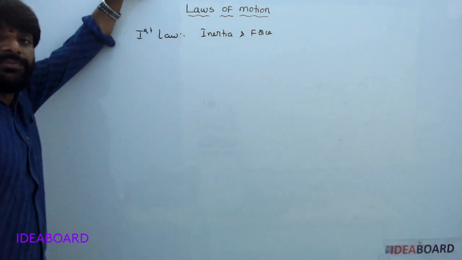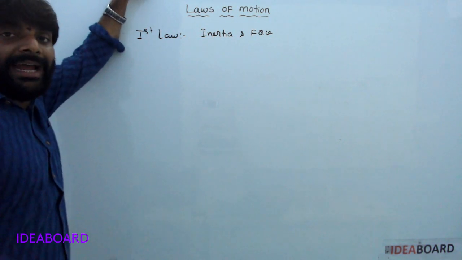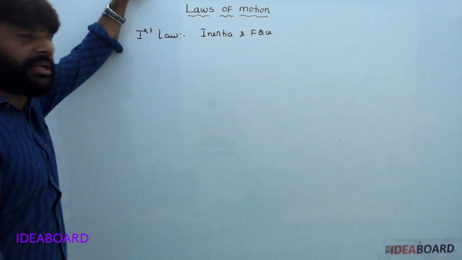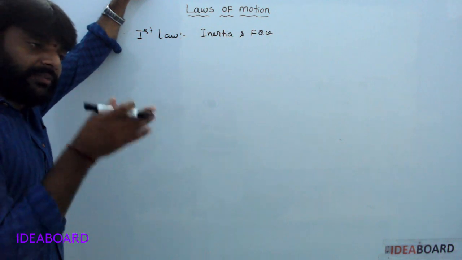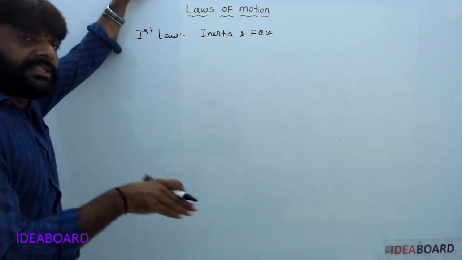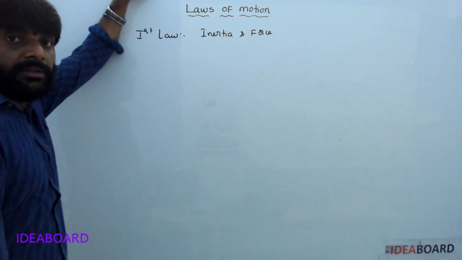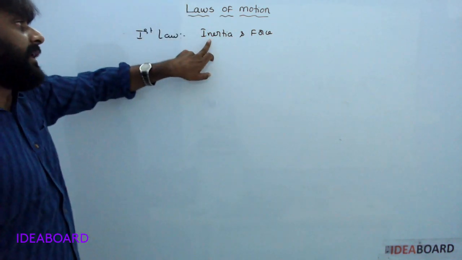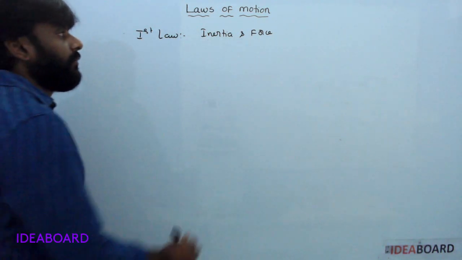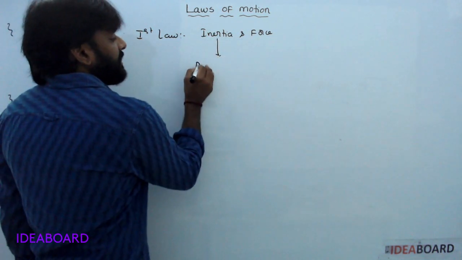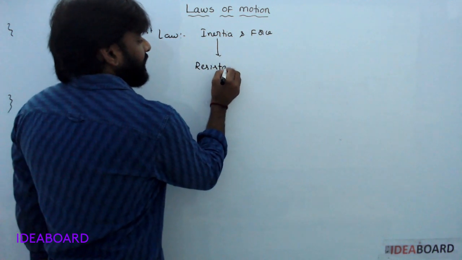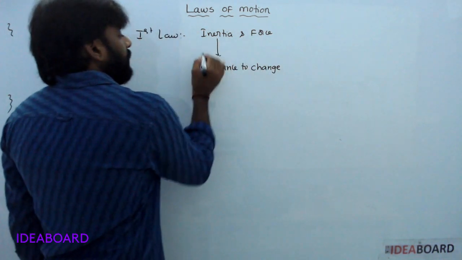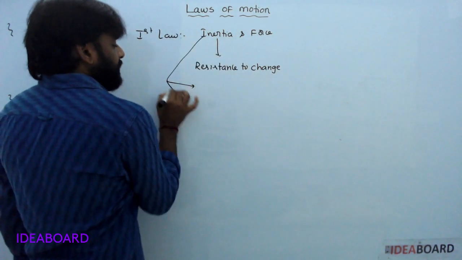First law: if an external force is not acting on the body, it is always in the same state. If it is at rest, it continues to be at rest. If it is in motion, it always stays in motion when an external force is not acting on it. So it is also called the law of inertia. What is inertia? Inertia is resistance to change.